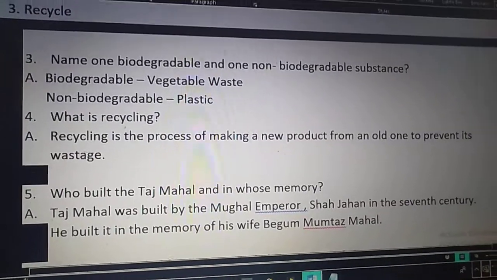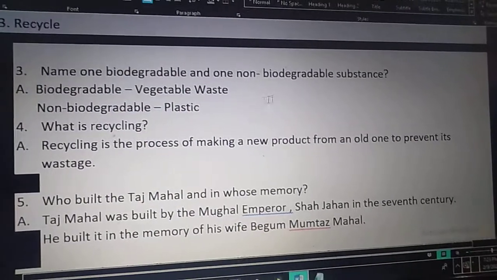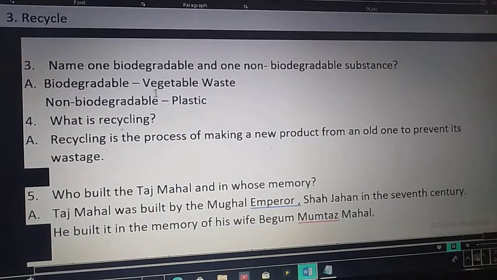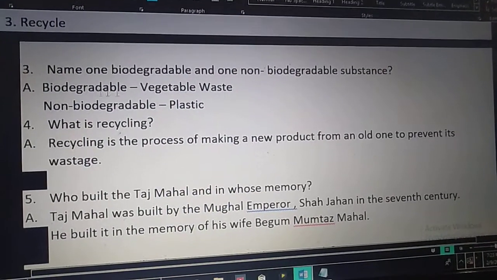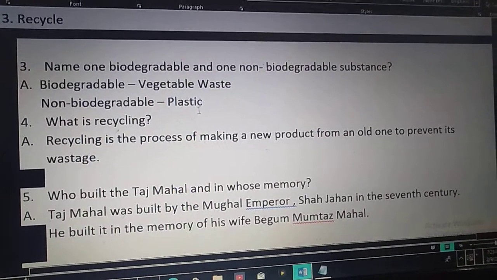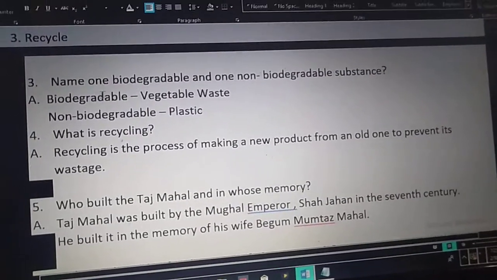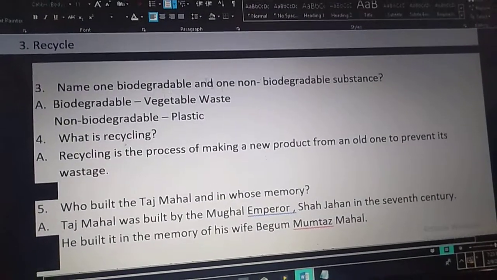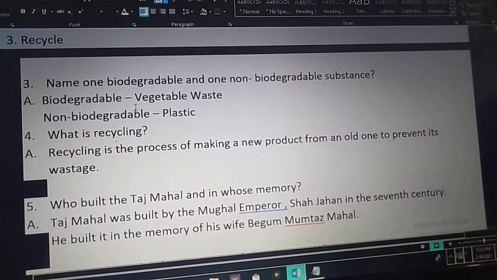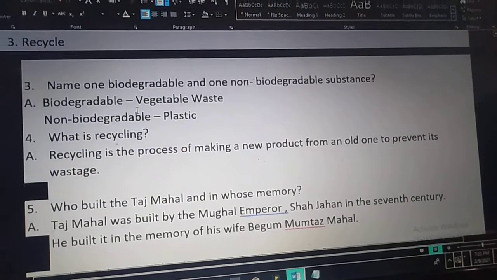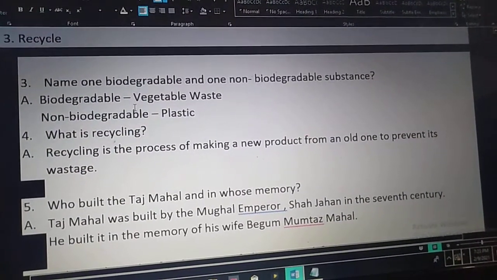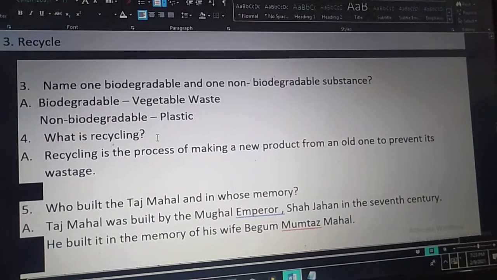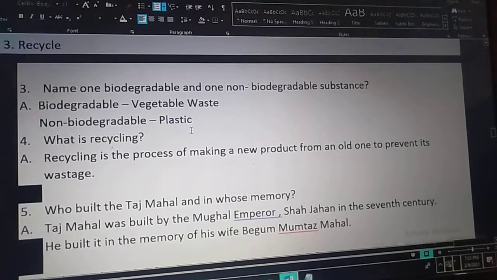Third question. Name one biodegradable and one non-biodegradable substance. Biodegradable substances are vegetable waste and non-biodegradable substances are plastic. Biodegradable substances, or vegetable waste, can easily dissolve in the soil, whereas non-biodegradable substances like plastic won't mix with the soil.